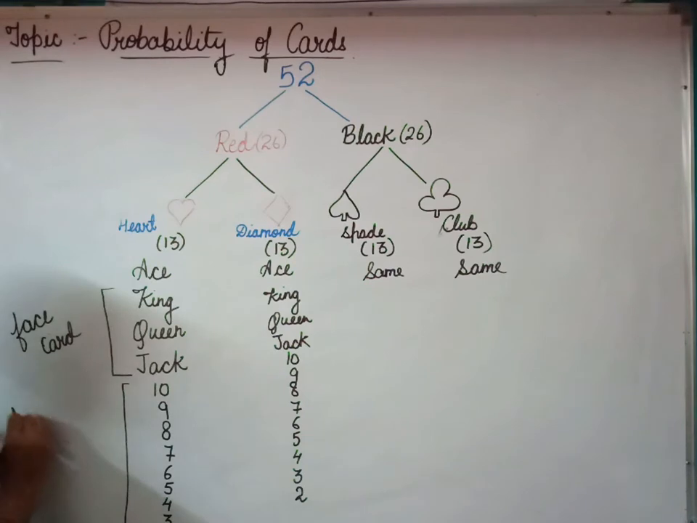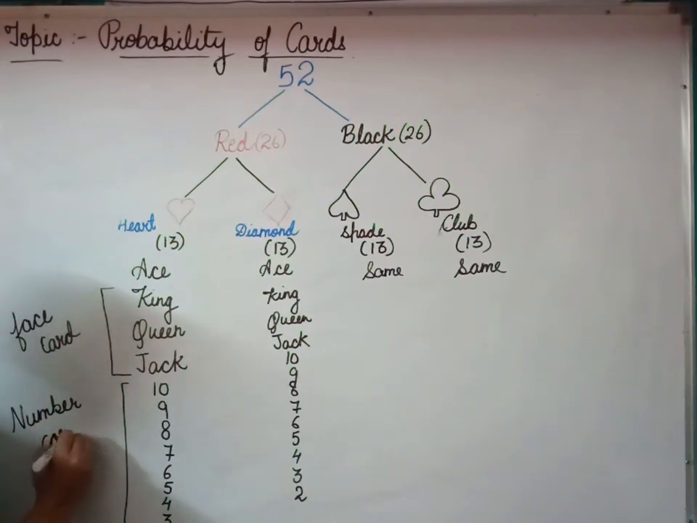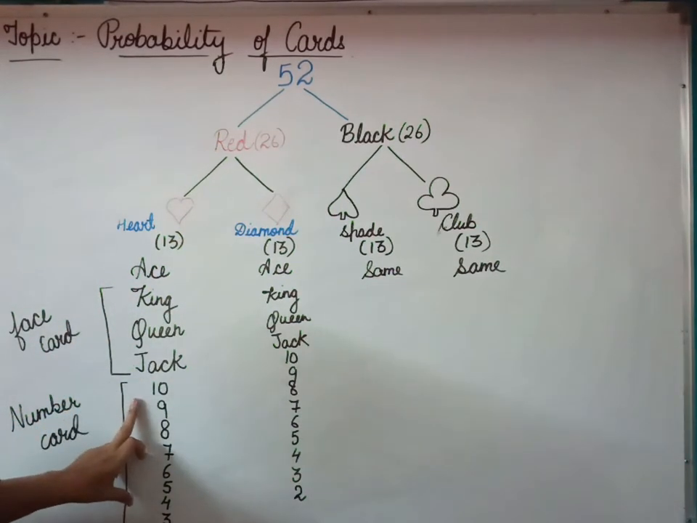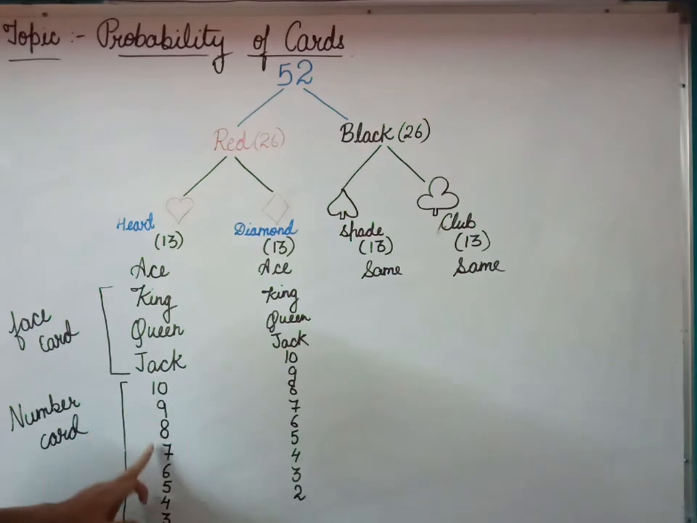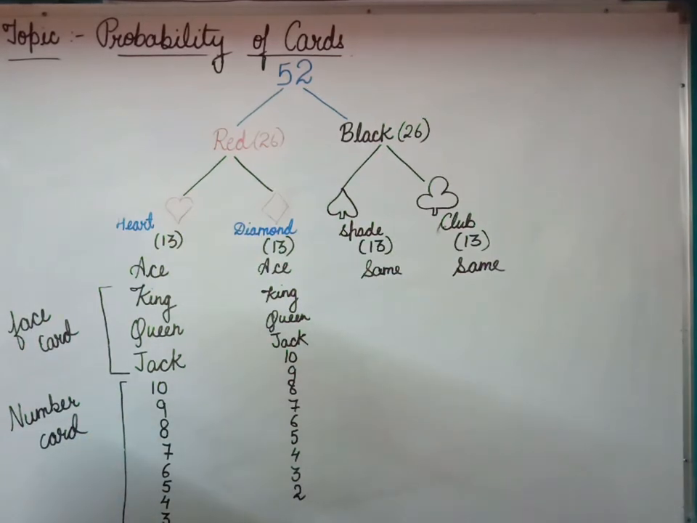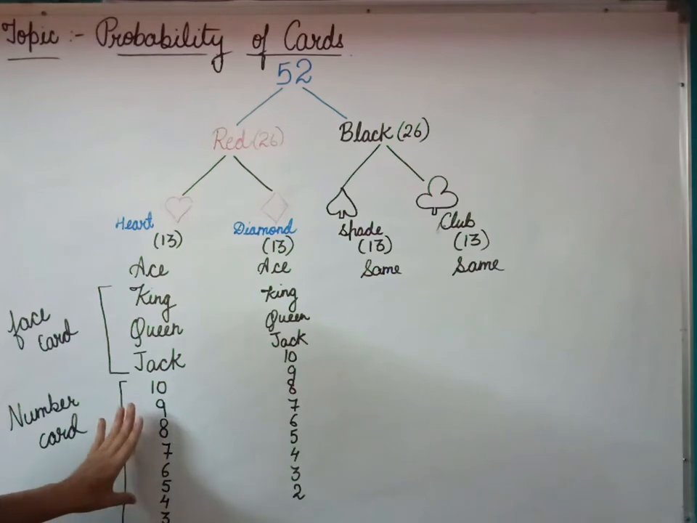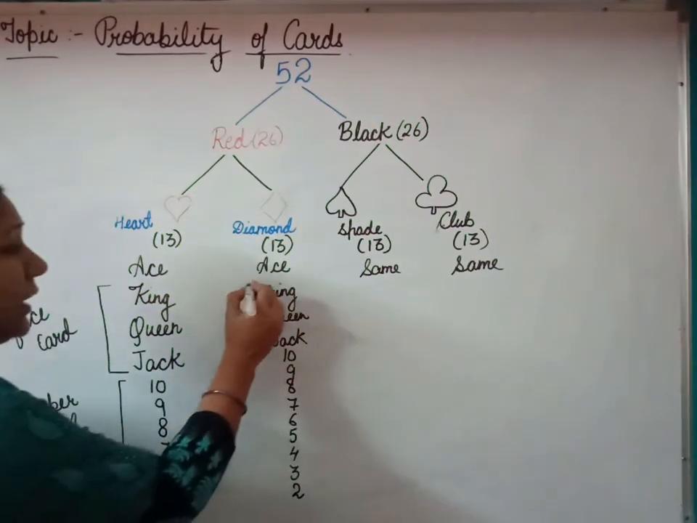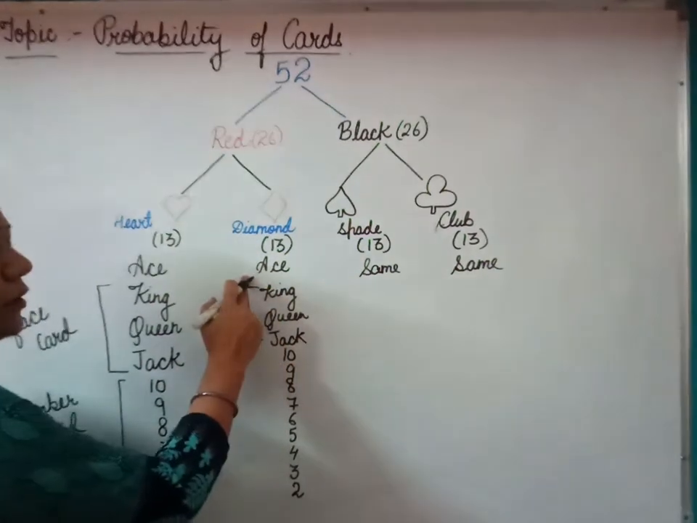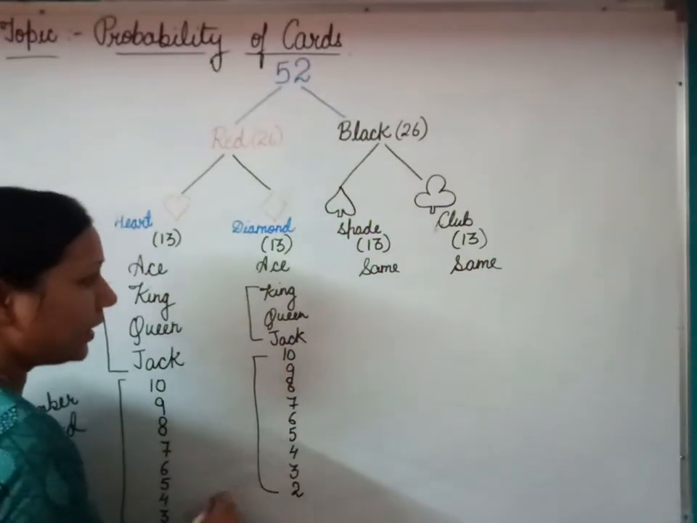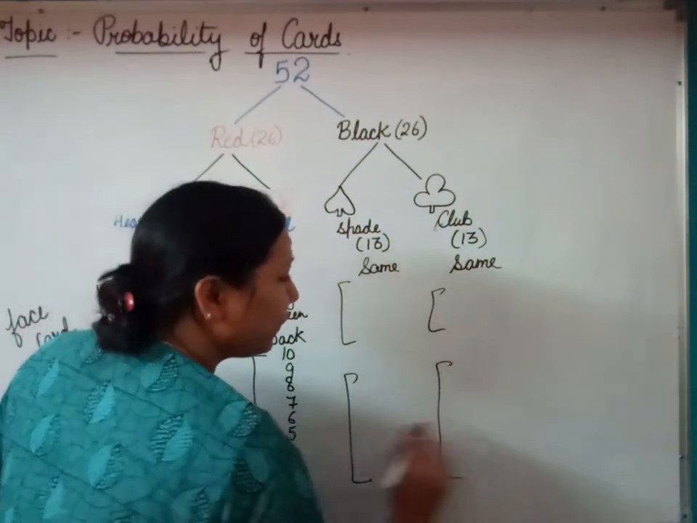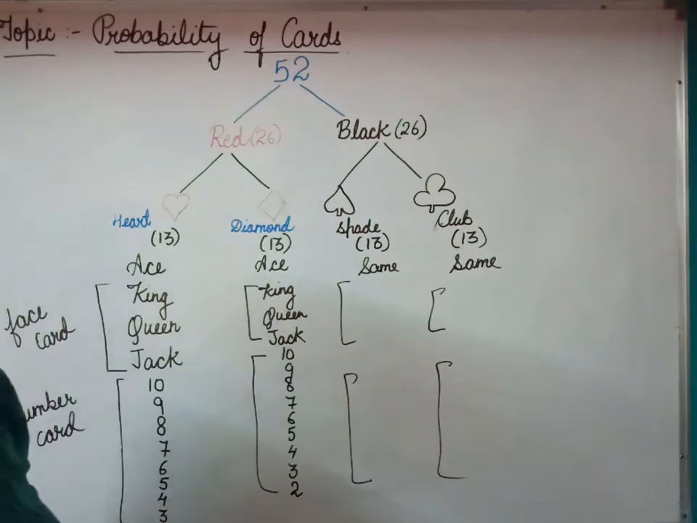At the same time, the remaining cards are called number cards. King, queen and jack are face cards, and these other cards have only a number written on them and no face, so they are called number cards. Similarly, in the diamond group also we have face cards and number cards. Same in the spade and club. So this is the story of cards.